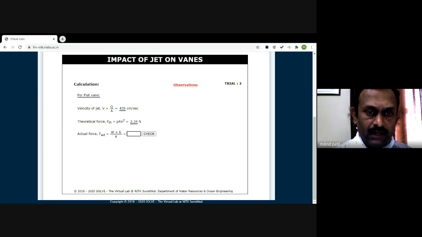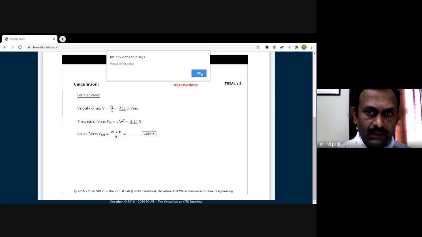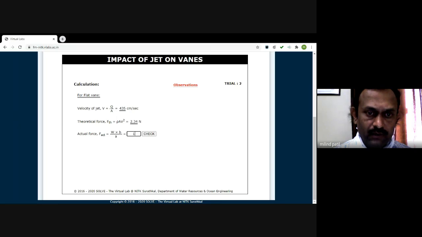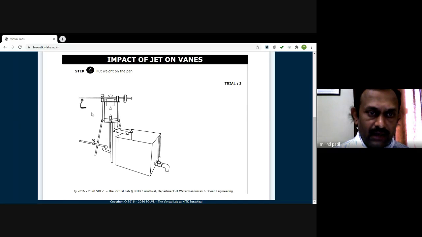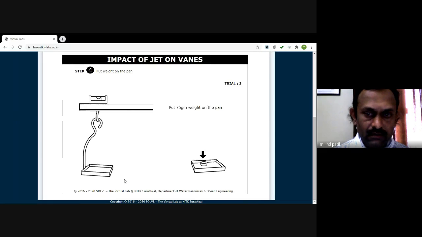Obtaining the A and B dimensions, we get the actual force acting over the plate. The answer is 2.289. So now we can obtain the coefficient of impact, and this is 0.98. So it is closely matching with our theoretical answer now. That is what it is about for trial number 2. Let's conduct trial number 3. Put a weight here. Now we have put 75 gram of weight.